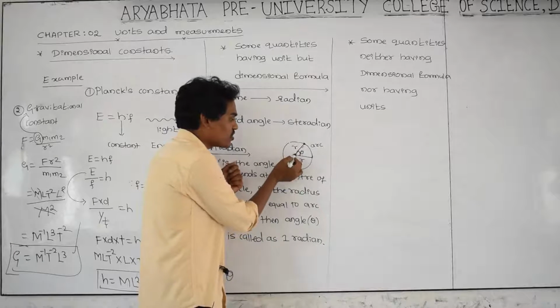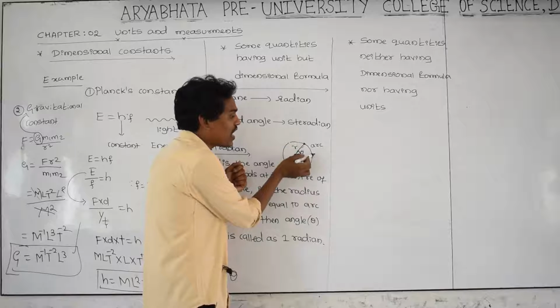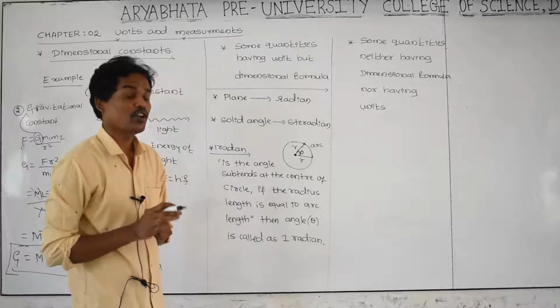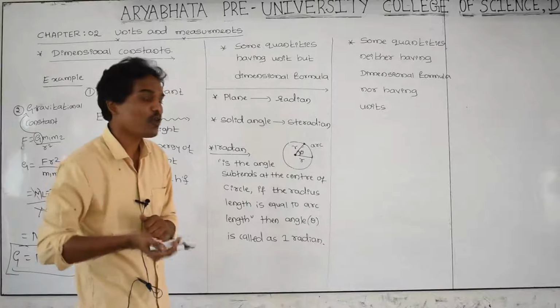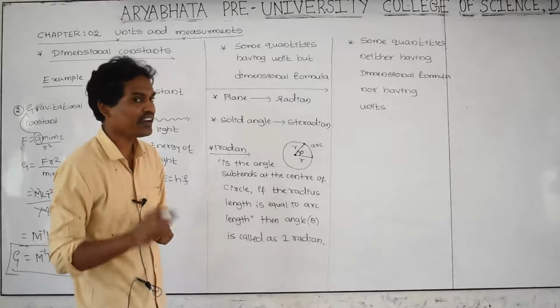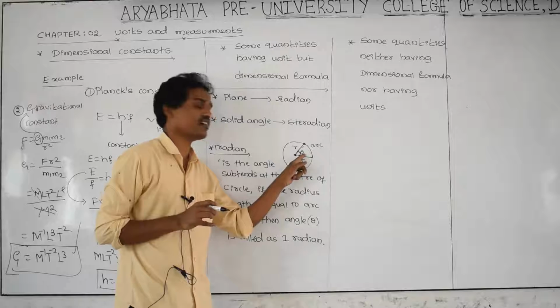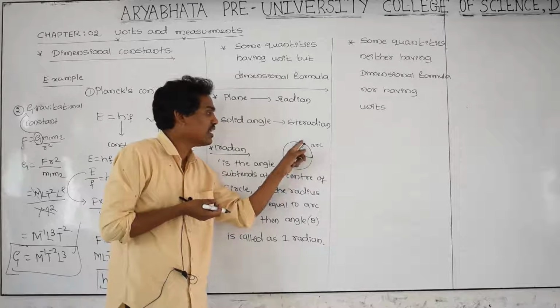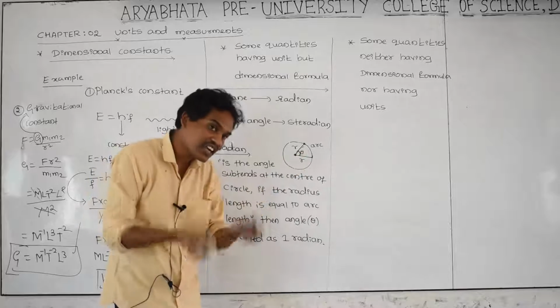When the radius length is not equal to length of the arc, then this theta is not a radian. When you need to call it as 1 radian, the length of this arc must be exactly equal to the length of the radius.